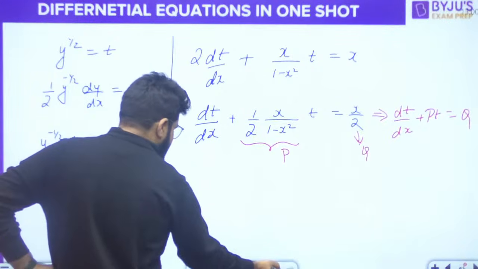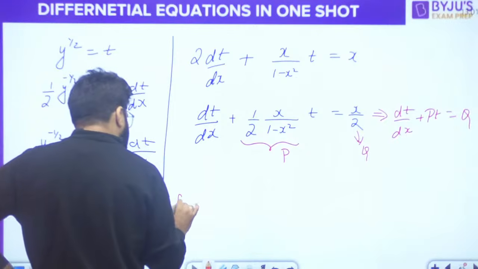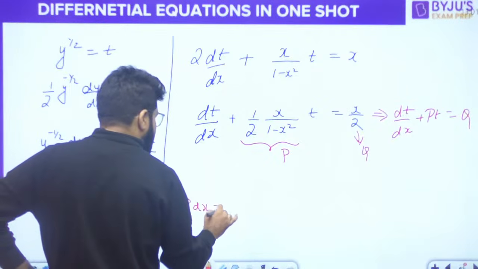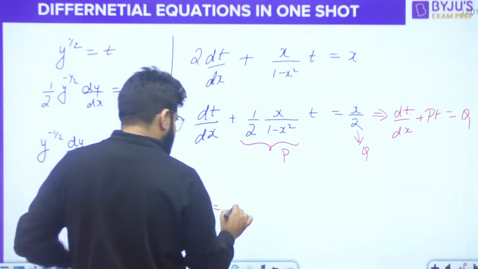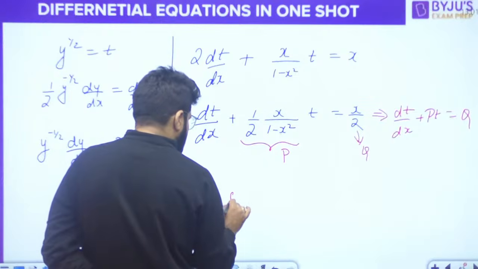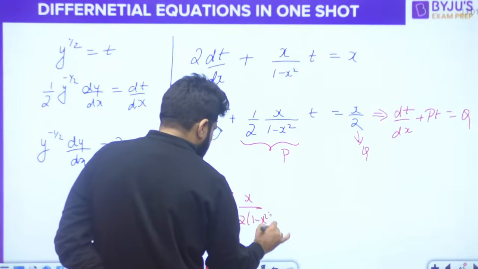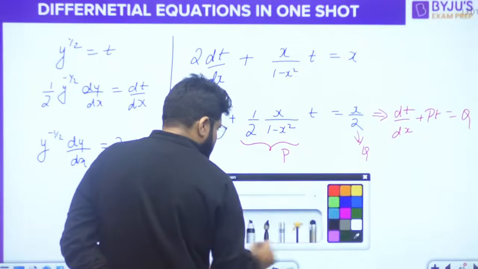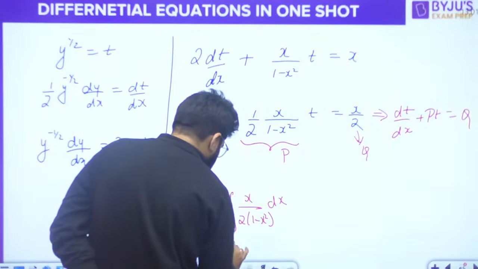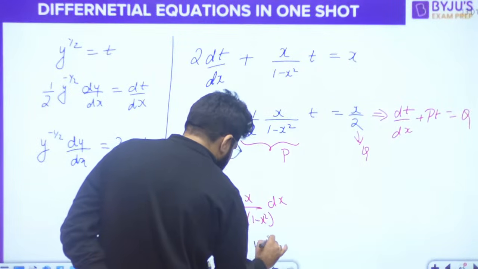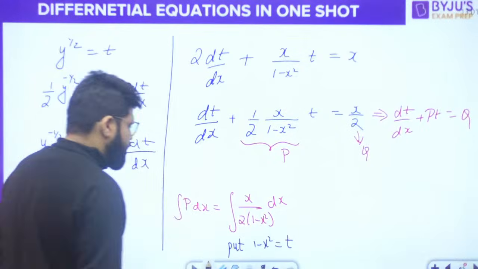Integrating factor is e raised to the power integral p dx. So let me first solve this separately. I have the integration of x upon 2 into 1 minus x square dx. Nothing else to do here. You have to just put 1 minus x square equal to t.